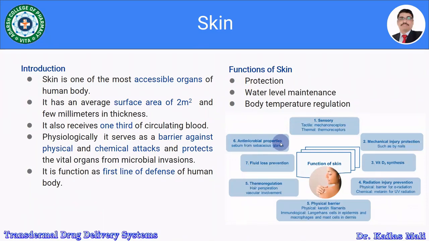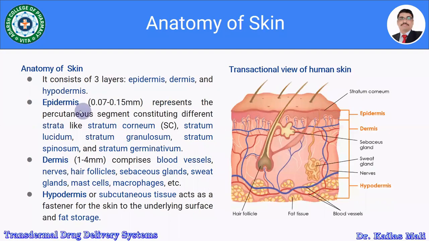Let us see the anatomy of the skin. Anatomically, skin consists of three layers. The very first one is the epidermis, the second one is the dermis, and the third one is the hypodermis.